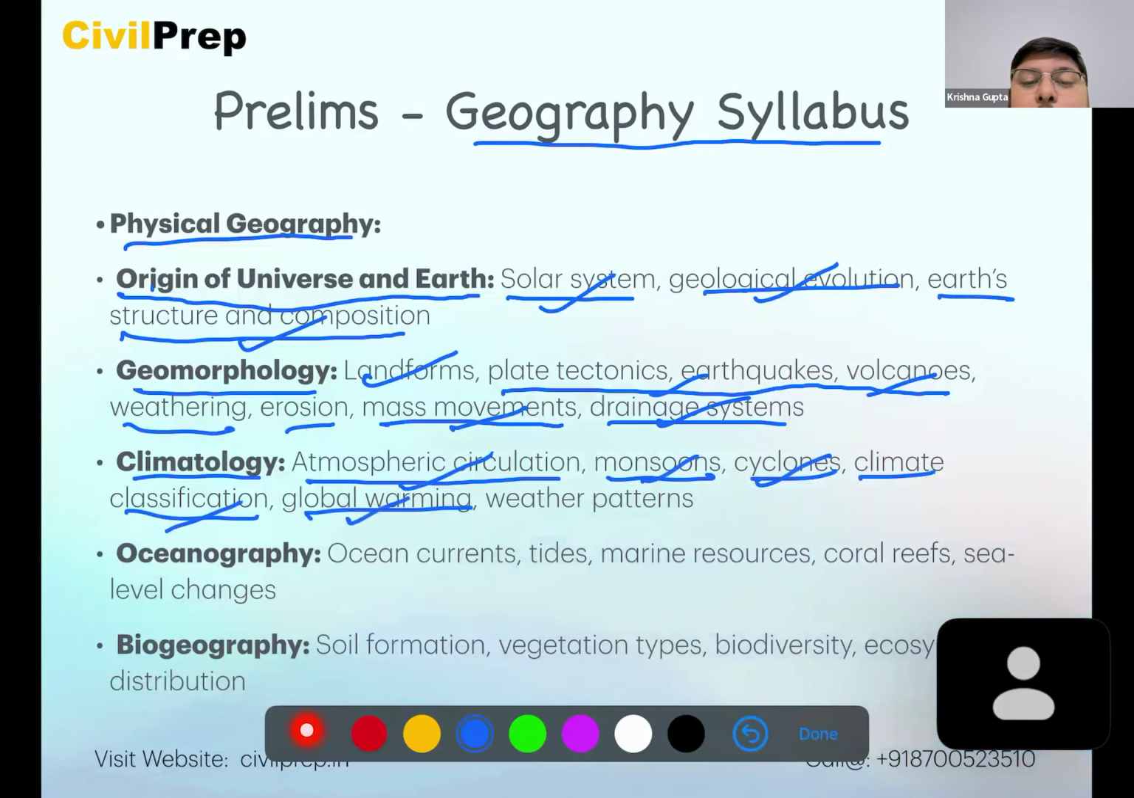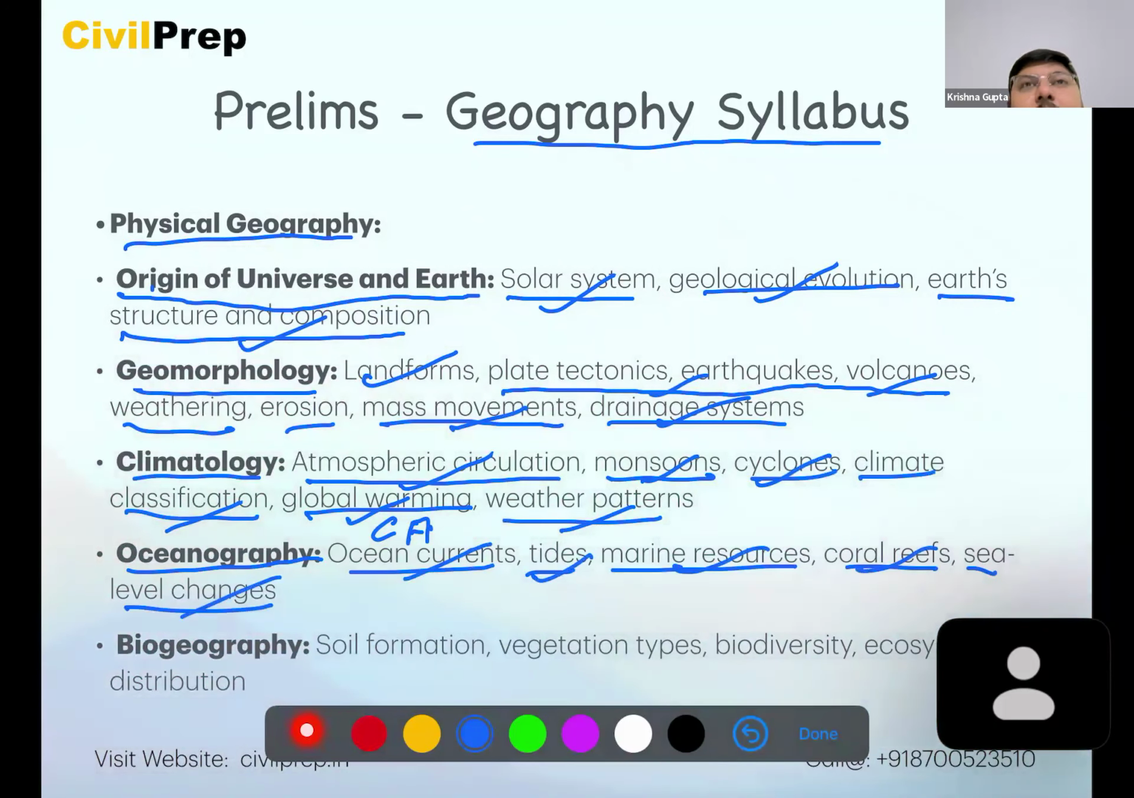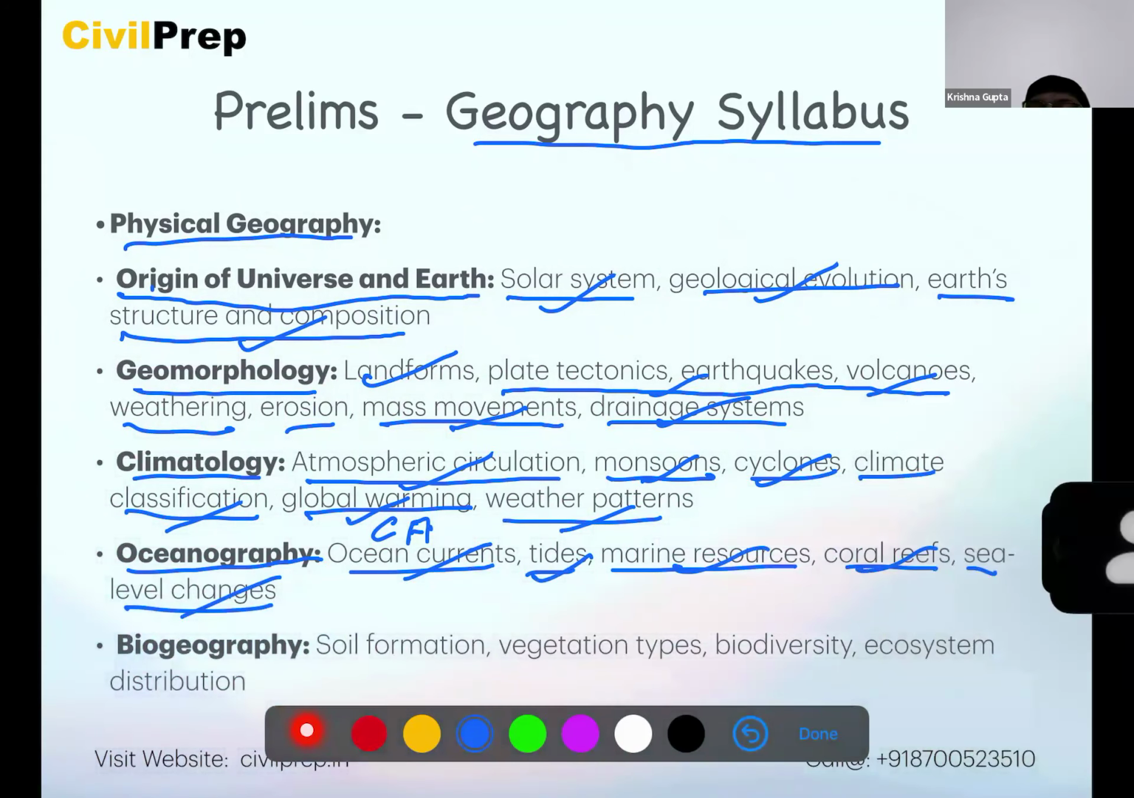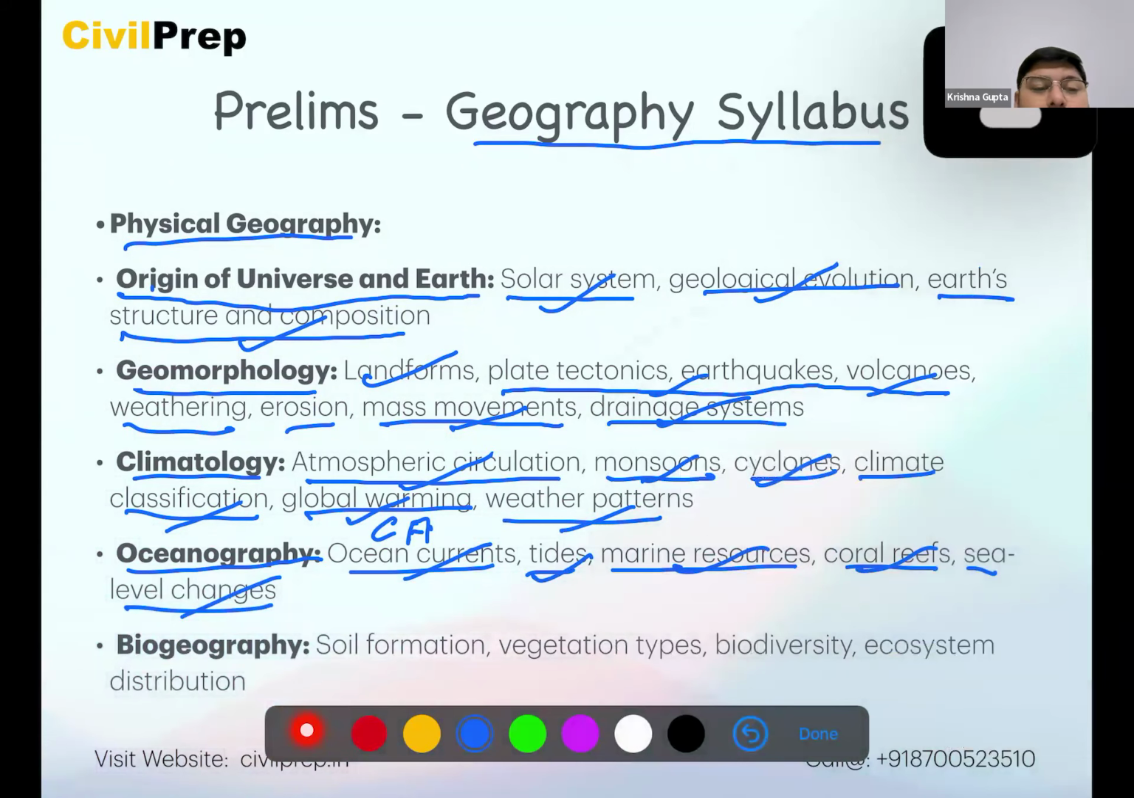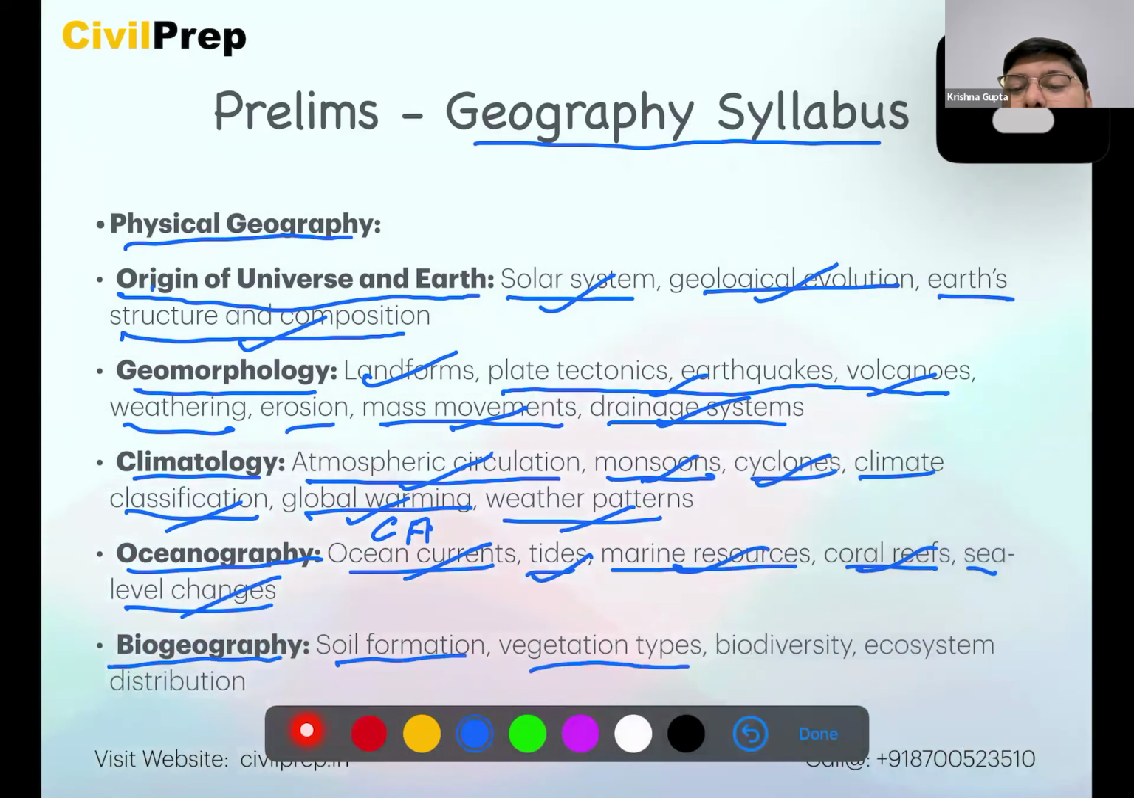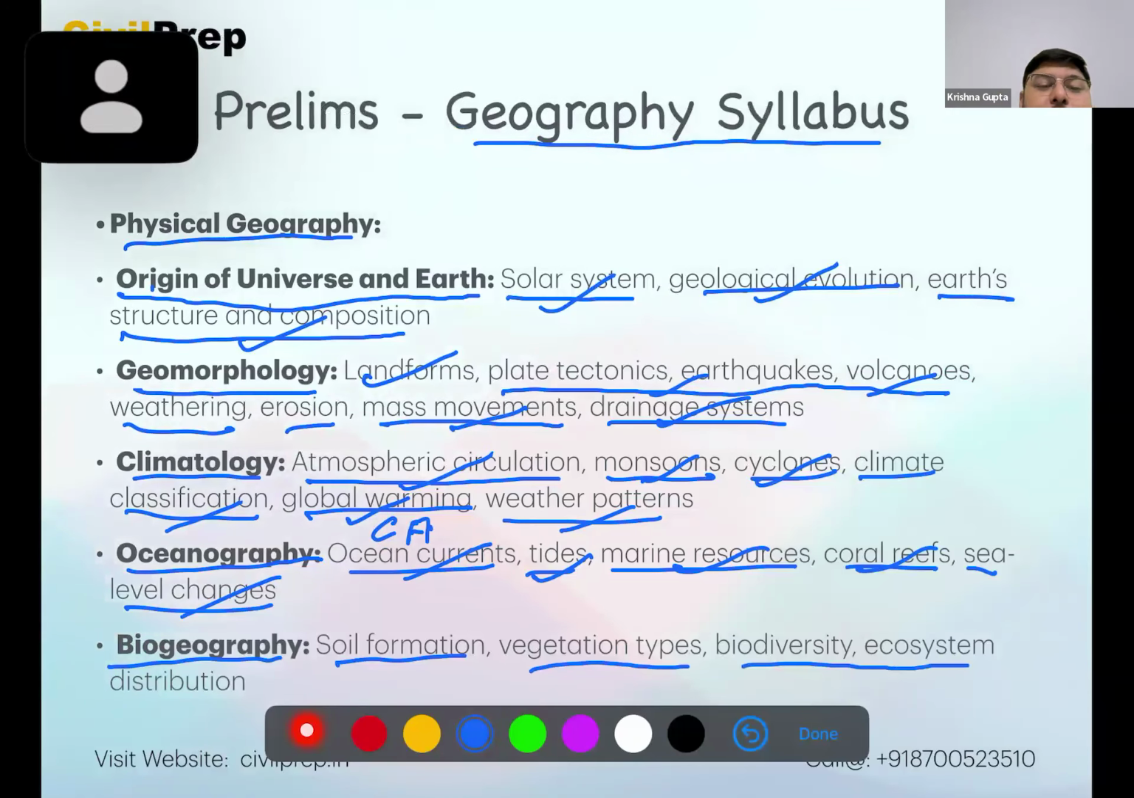Global warming in the contemporary time is asked as contemporary questions. Then for oceanography, we have ocean currents, tides, marine resources, coral reefs, and sea level changes, which are almost asked in 2 to 3 years. Then here we have biogeography, soil formation, vegetation type, then biodiversity, ecosystem distribution, which is quite important for us.